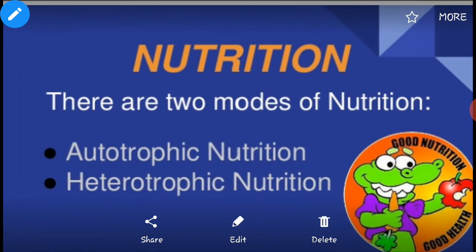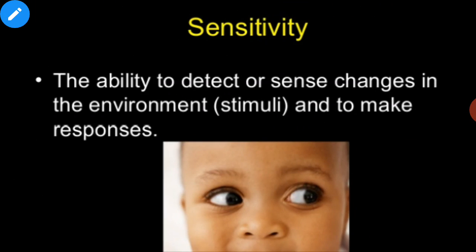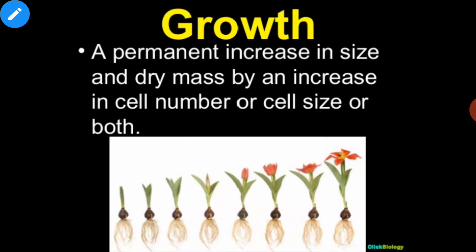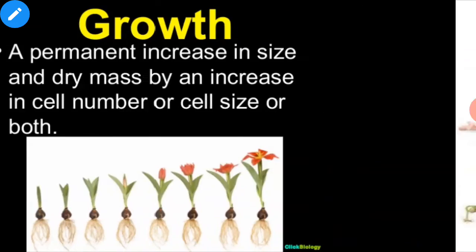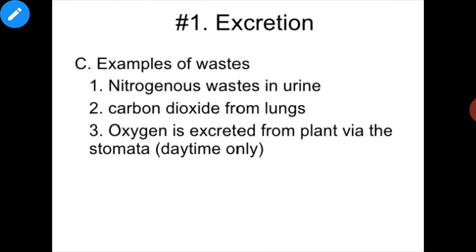Second, response to stimuli is a characteristic of living things and not of non-living things. Growth is a characteristic of living things, not of non-living things. Reproduction is also a characteristic of living things, not of non-living things. And last, excretion is a characteristic of living things, not of non-living things.